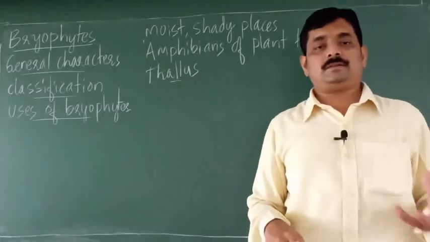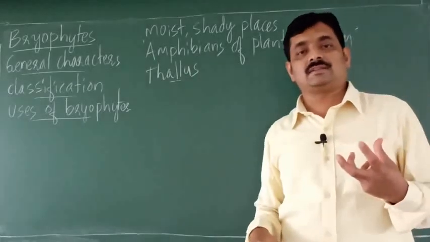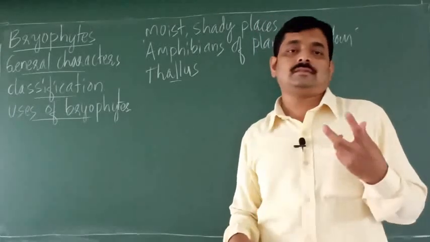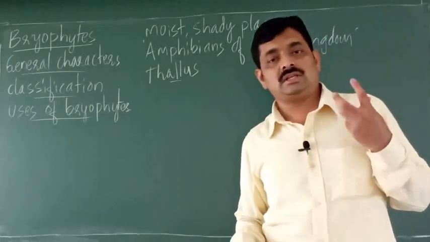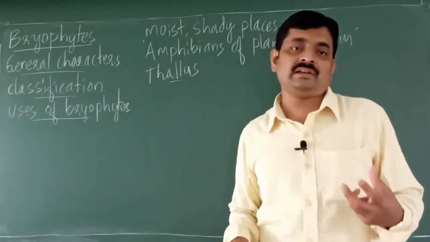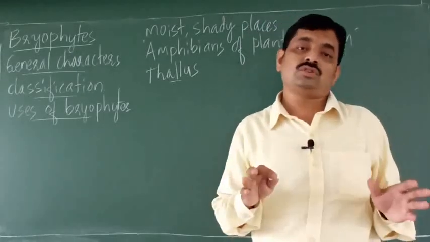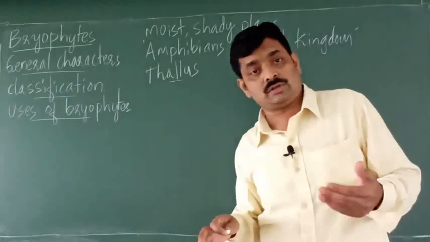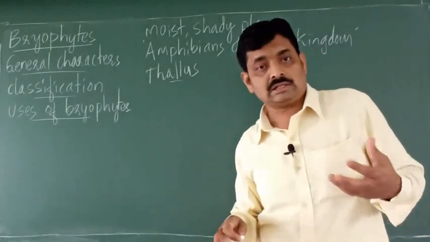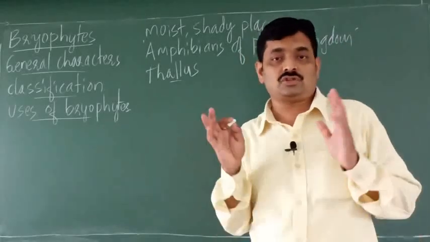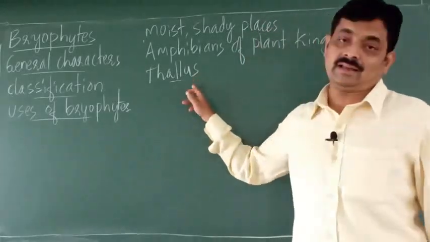Now in these structures, one thallus, plural thalli. So thallus doesn't have the root, stem and leaves. So in such bryophytes, you don't find root, stem and leaves. Even in algae, as we discussed in the previous video, root, stem and leaves are absent. So such simple plant body is called thallus.